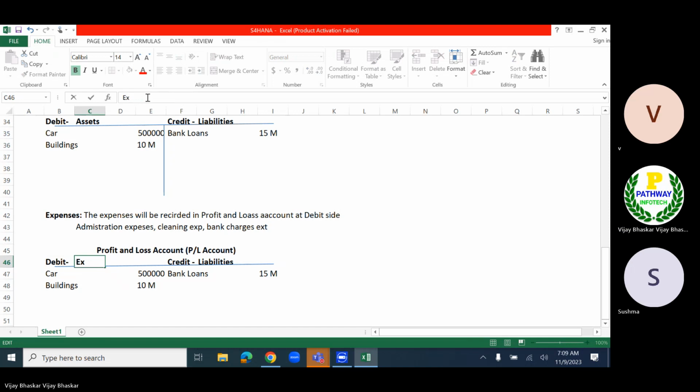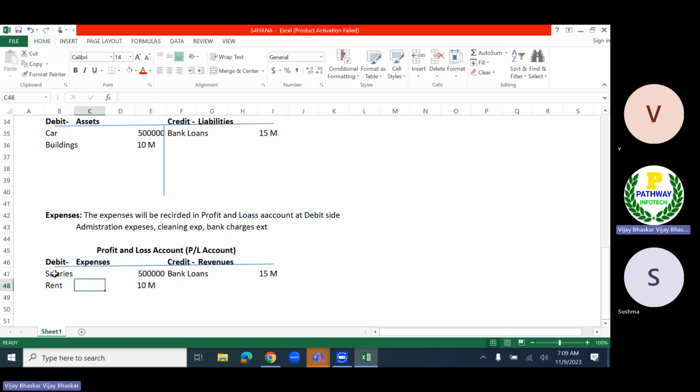Then here my debit side, always the debit side will be the expenses. Expenses will be recorded. The credit side will be revenues. So the expenses will be like, say, even salaries also. Salaries, then rent, the monthly rent which I am paying.